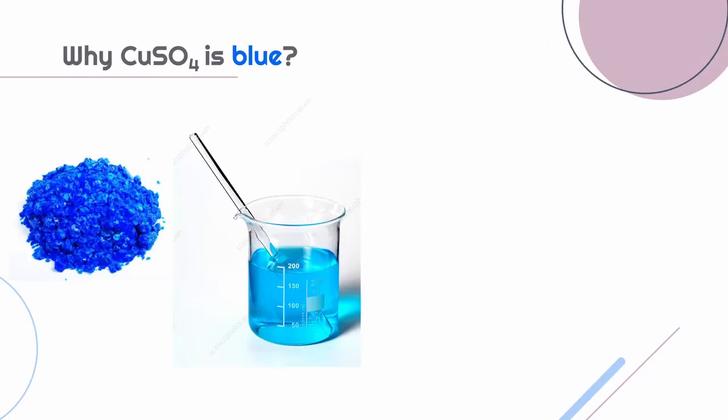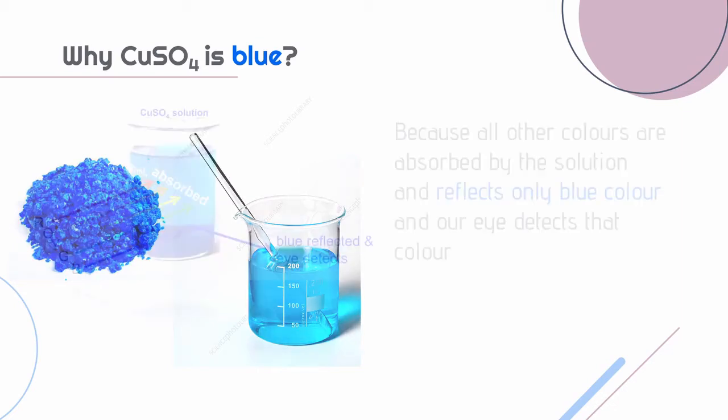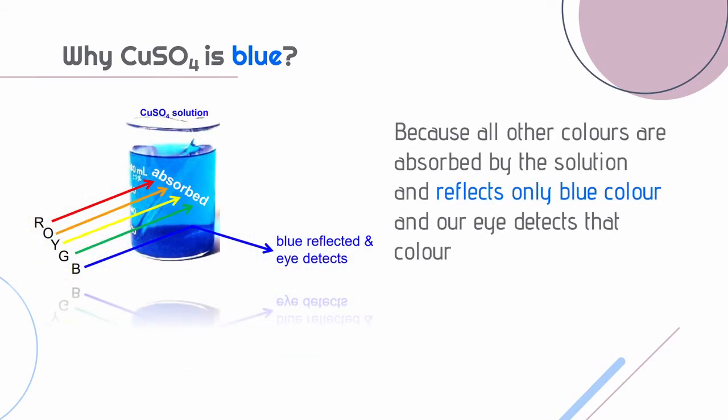Do you know why copper sulfate solution is blue in color? Well, the reason is that when light falls on the solution, all colors are absorbed by the solution except the blue color which is reflected, and that is what our eye sees.